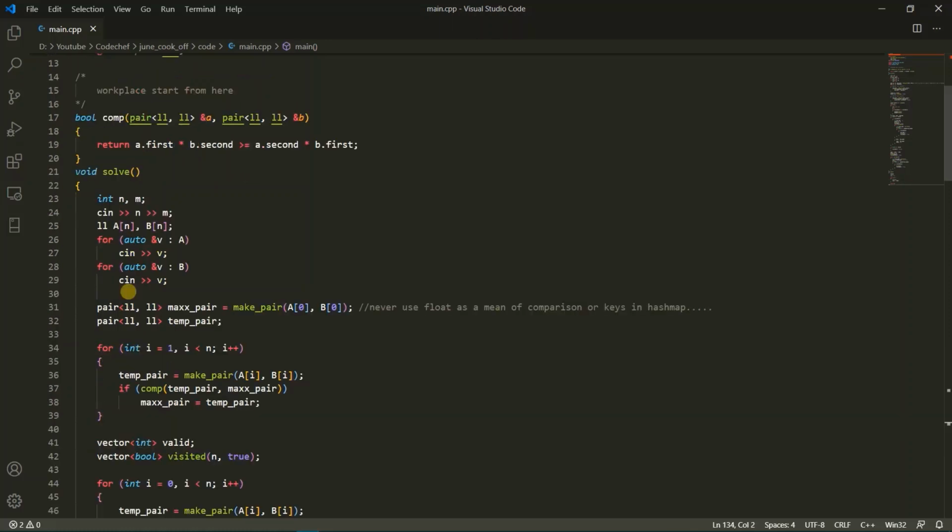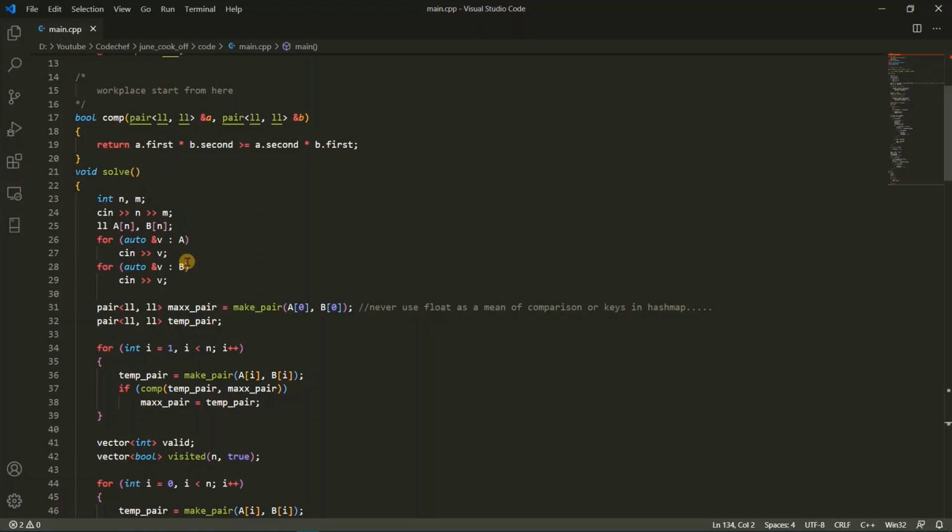In the solve function, first I am getting the values of n, m, and the arrays a and b. After getting these values, we need to perform the first subtask of task 1. So here we need to compare the per capita income of each province with one another. Then we can get the maximum value.